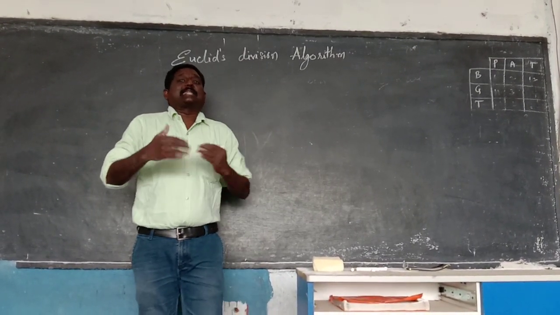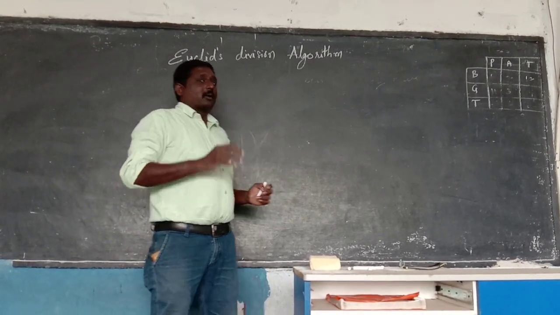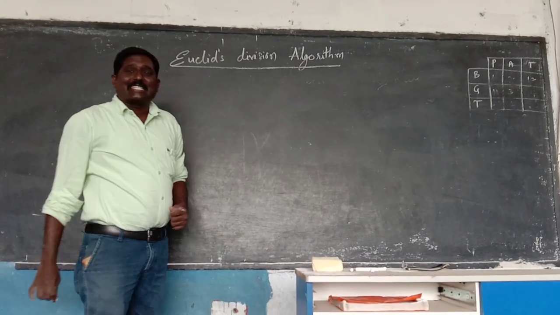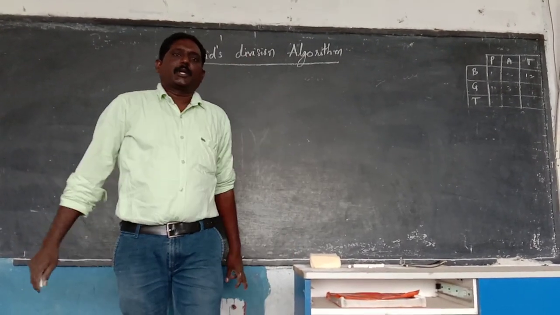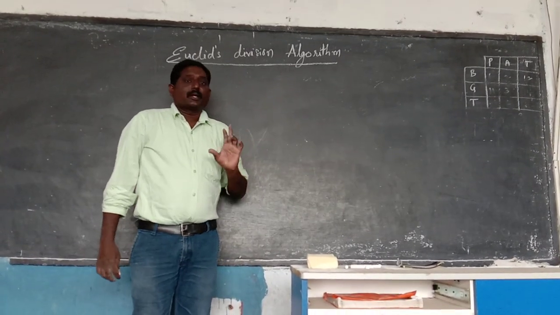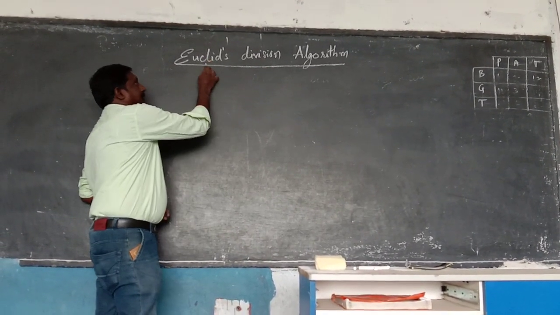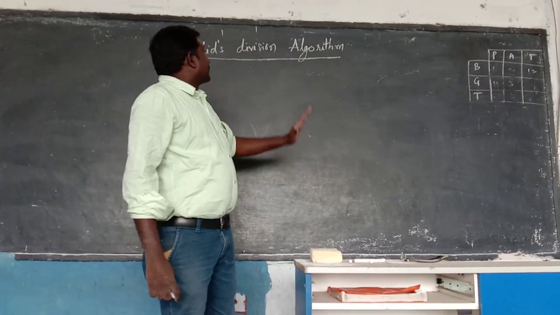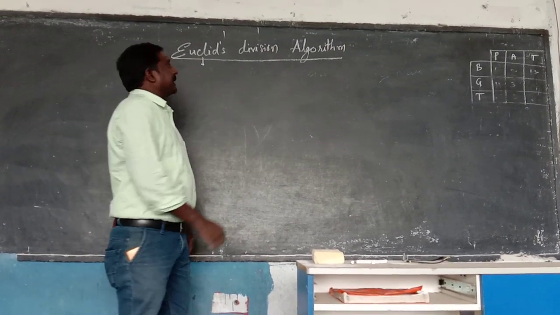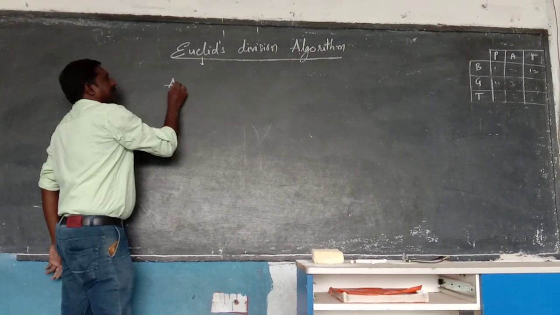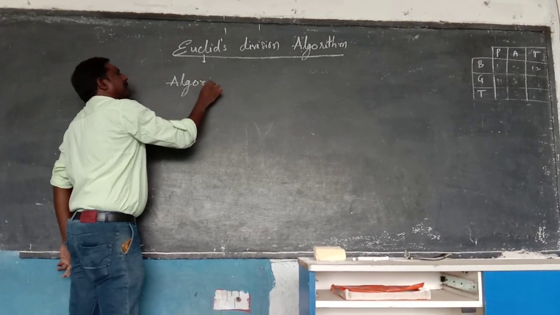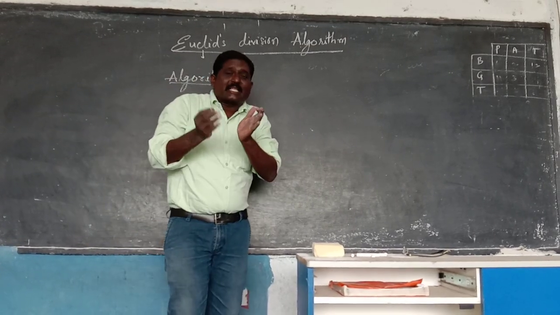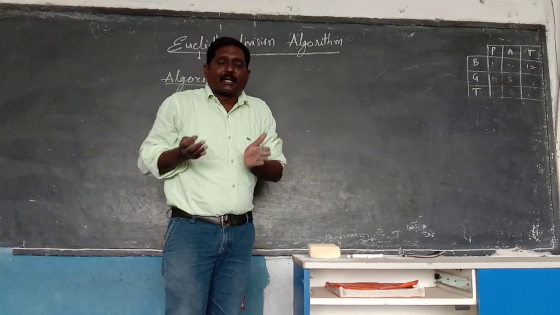Okay. Before we start exercise 1.1, remember one thing: today's topic starts from Euclid's division algorithm. You know very well, Euclid is a famous mathematician, and he is the one who gave the division algorithm. What is meant by the algorithm? First of all, I am saying, what is meant by the algorithm? Algorithm means a procedure.